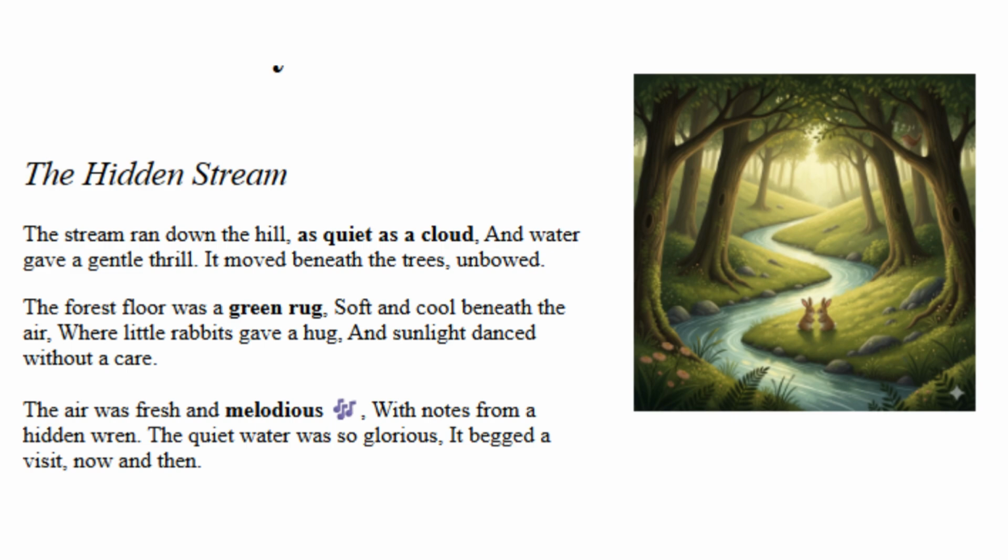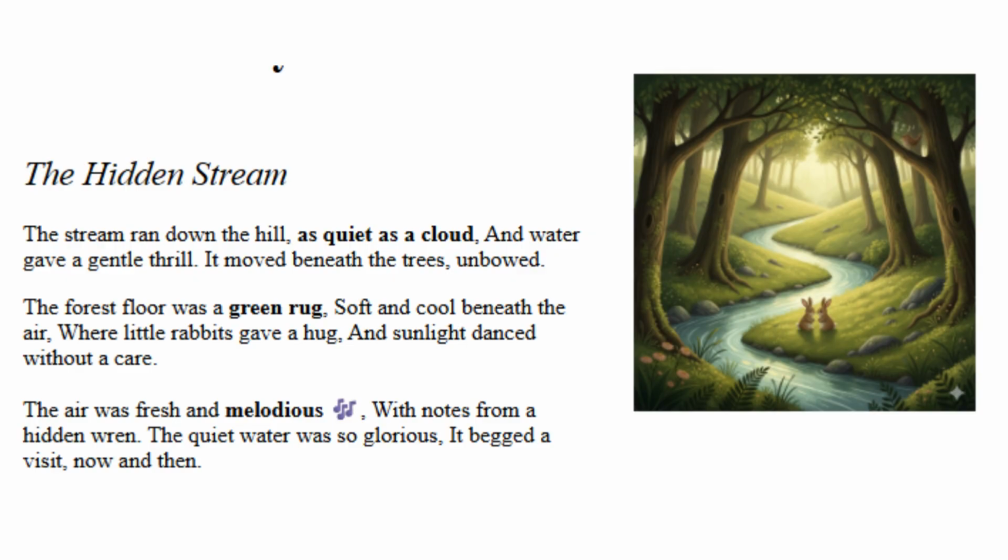The Hidden Stream. The stream ran down the hill, as quiet as a cloud, and water gave a gentle thrill. It moved beneath the trees unbowed. The forest floor was a green rug, soft and cool beneath the air, where little rabbits gave a hug and sunlight danced without a care. The air was fresh and melodious, with notes from a hidden wren. The quiet water was so glorious, it begged a visit now and then.